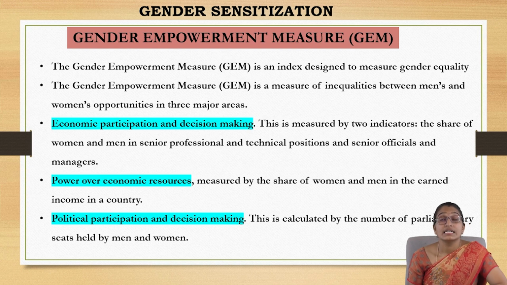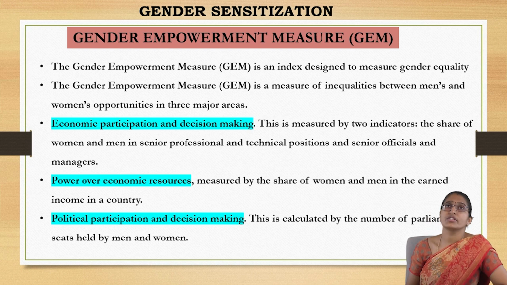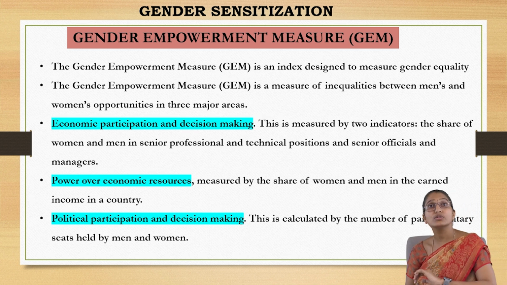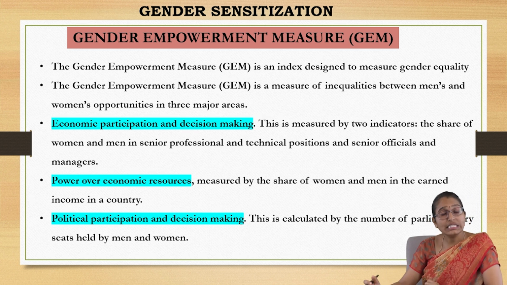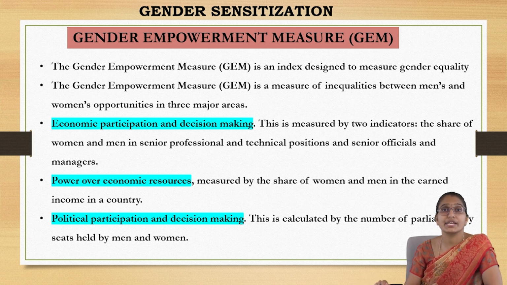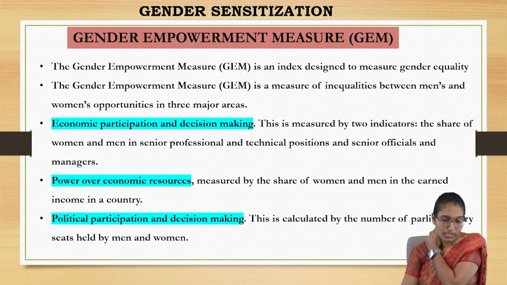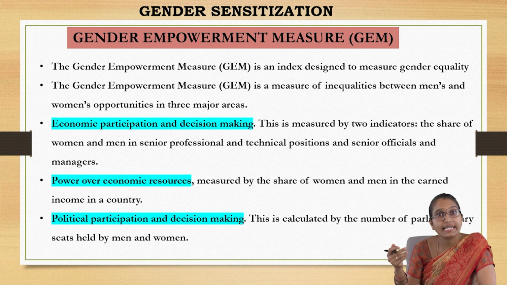And then next comes one more terminology, which is called gender empowerment measure. With GDI you get the gaps, so you know what gender issues are happening where development is not progressing, where the gaps are existing. So by GDI you are getting information. Then what to do? You have to take some actions so as to make gender equality.